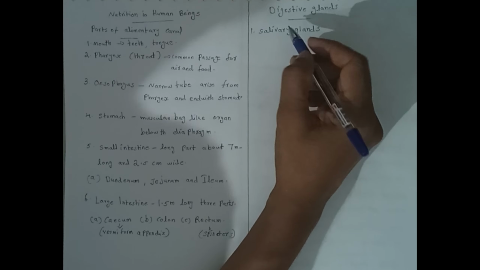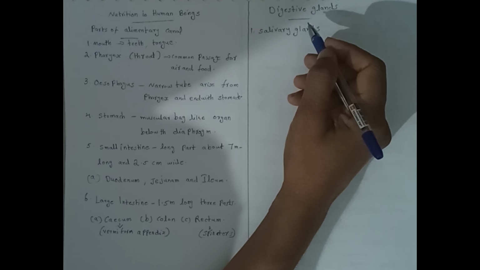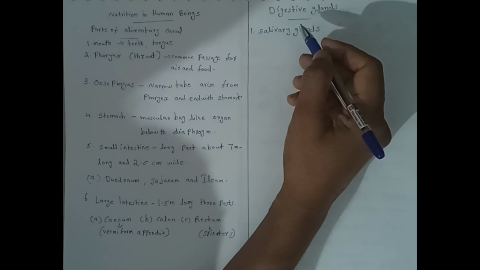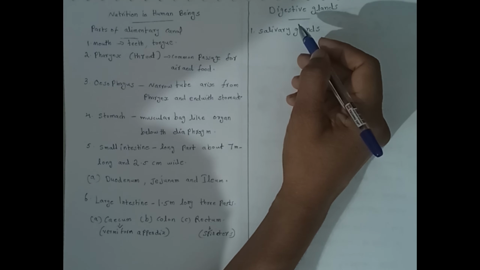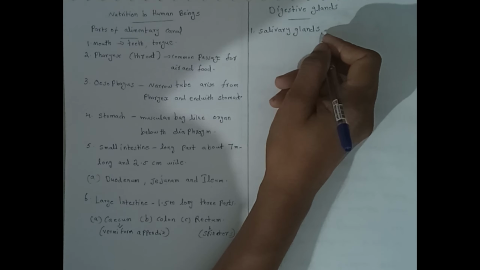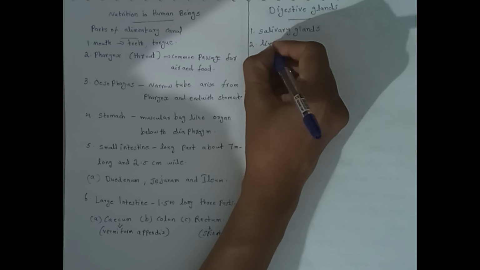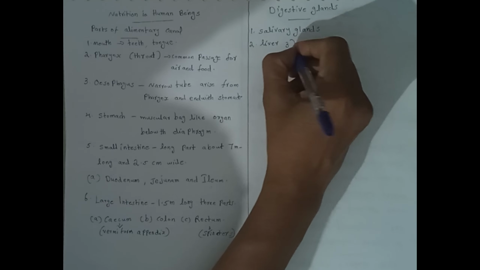There are different types of digestive glands that secrete digestive enzymes to help digestion. First, salivary glands. Second, liver. Third, pancreas.